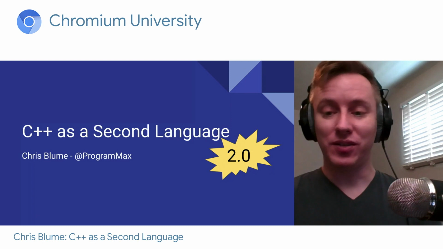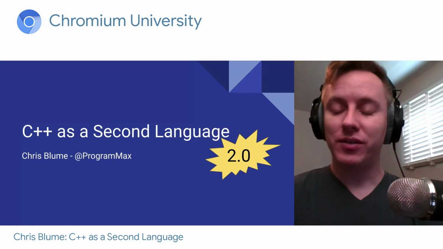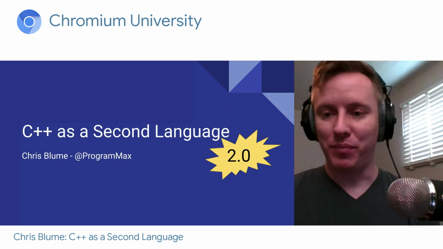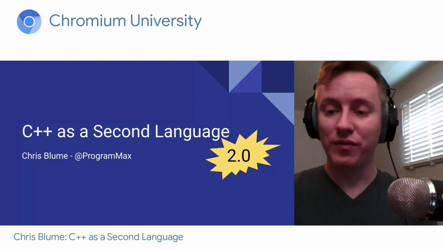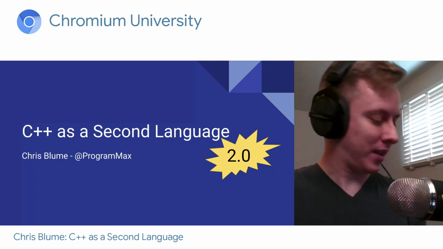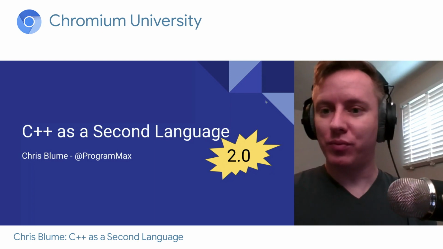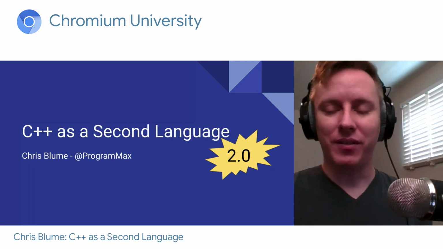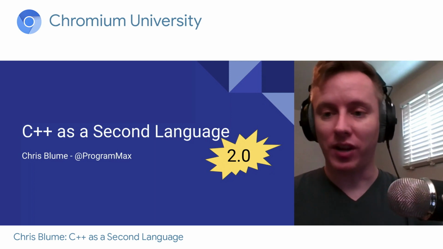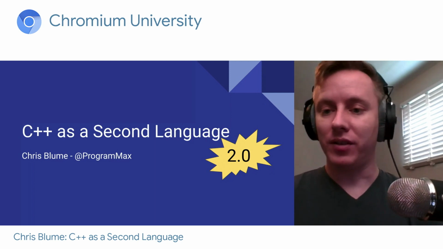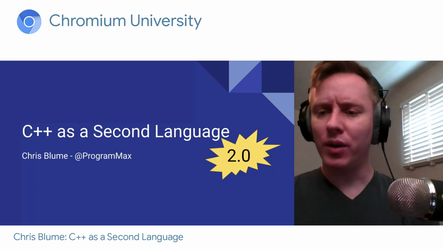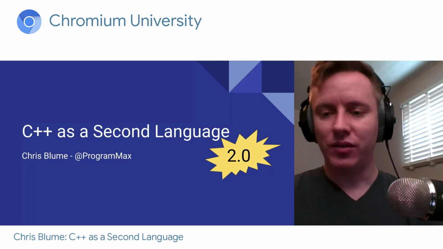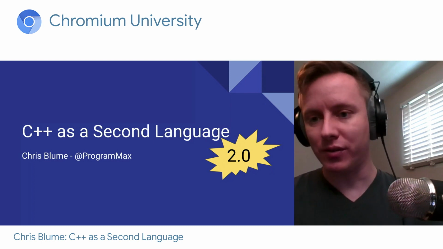You'll notice this is 2.0. Two years ago, I gave this exact talk, but it was my first draft, and I got a lot of feedback, things that I can improve, and I've made some changes. Some of the changes we'll probably not worry about. For example, I covered raw pointers, which a lot of people are afraid of, and I covered templates, which are very different from other languages. But at the end of the day, there really wasn't time to go into enough detail, and it was just going to be confusing. So I cut those out.